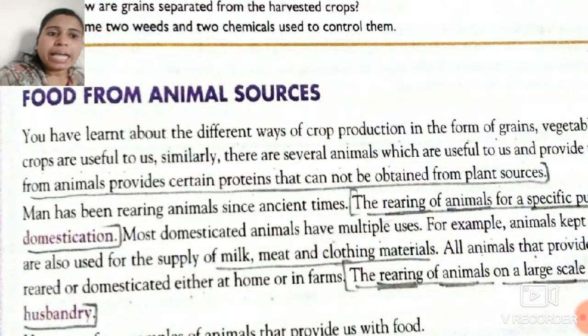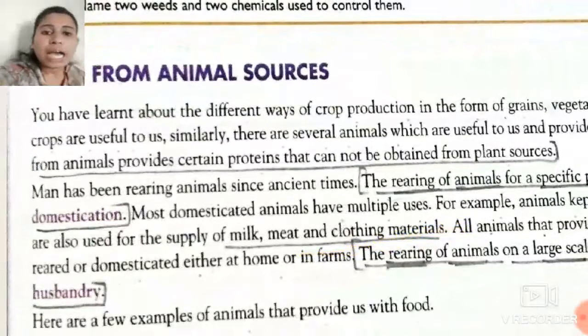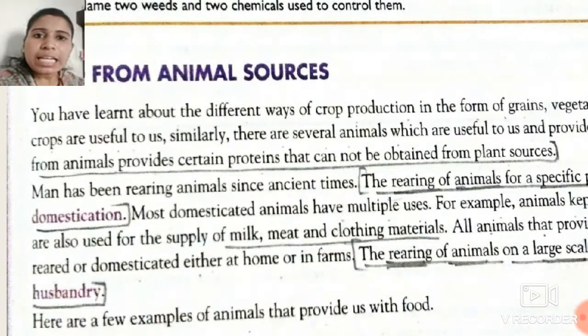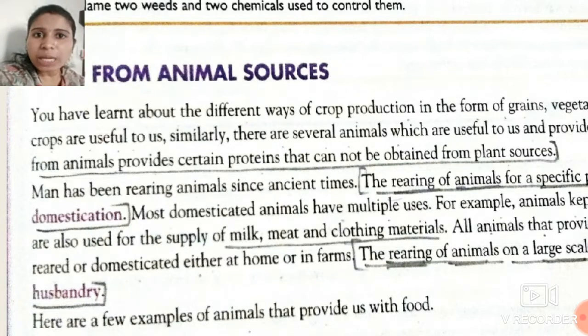Most domesticated animals have multiple uses. Means one animal gives many uses. For example, animals kept primarily for work are also used for other purposes. There are certain animals which are used for work. That means cows and buffaloes are used in the farm, but they are also used for the supply of milk, meat, and clothing materials.